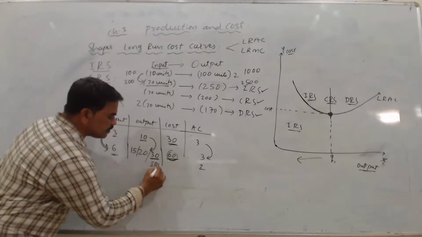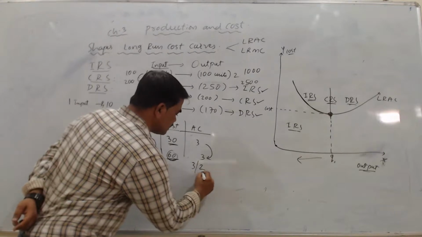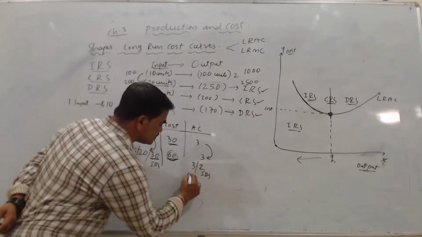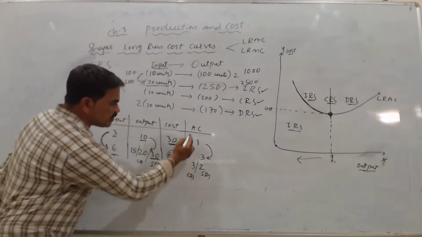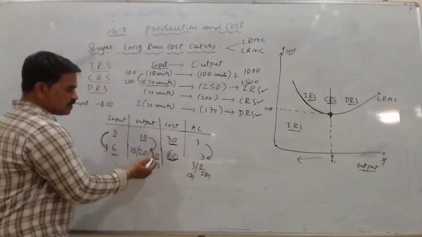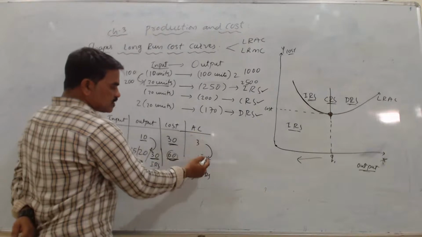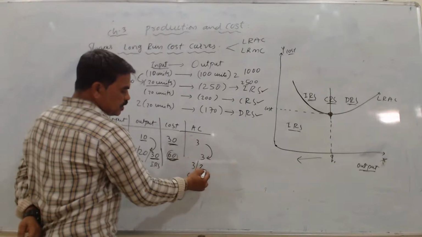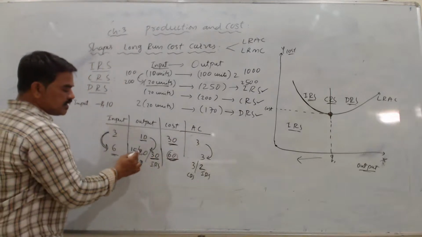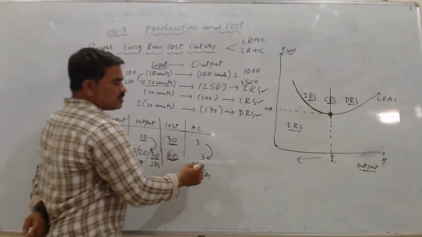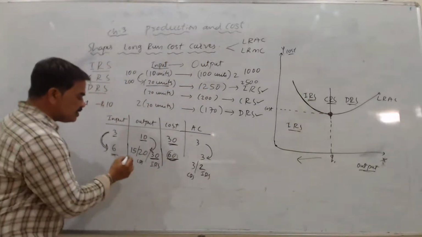ನಮಗೆ 30, ಮೋರ್ ದನ್ ಡಬಲ್ ಸಿಕ್ಕಿದ್ರೆ, 30 ಸಿಕ್ಕಿದ್ರೆ this is IRS now. This is IRS, this is CRS, and 20 ಸಿಕ್ಕಿದ್ರೆ CRS ಅಂತ ಹೇಳ್ತೀವಿ, my average cost will remain same. ನಮಗೆ 30 output ಸಿಕ್ಕಿದ್ರೆ increasing return to scale ಅಂತ ಹೇಳ್ತೀವಿ, my cost will reduce here. ಹಂಗಾಗಿ I can see the decline. Constant ಇದ್ರೆ same, increase ಅಲ್ಲಿ ಸಿಕ್ಕಿದ್ರೆ there will be no change, that is my constant return to scale.